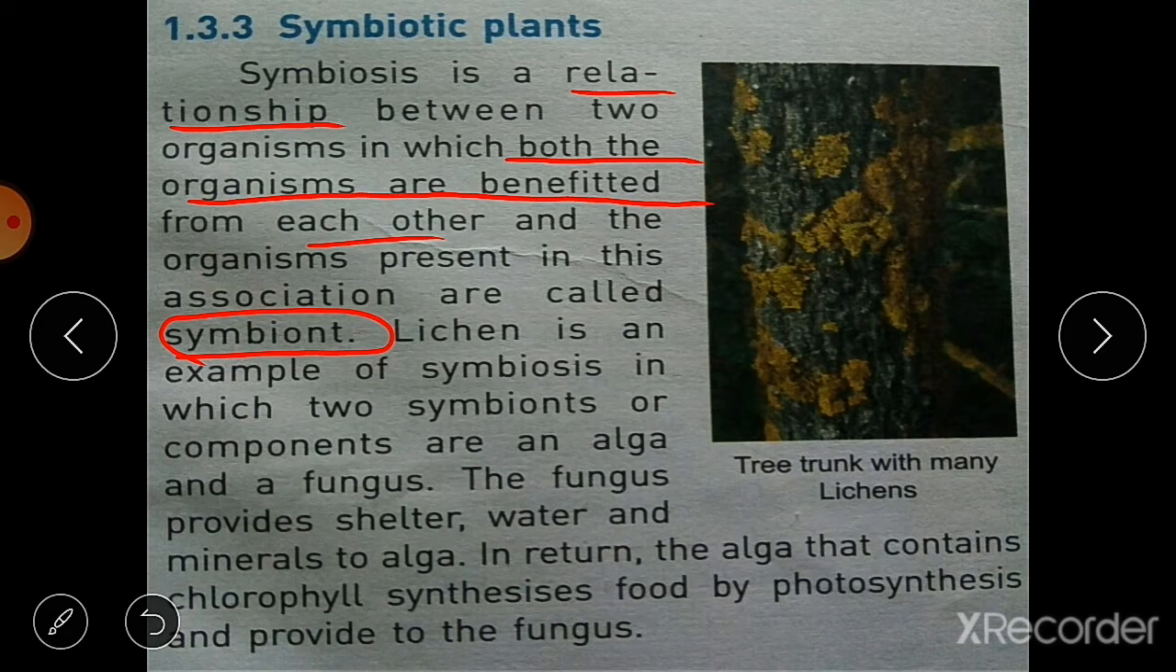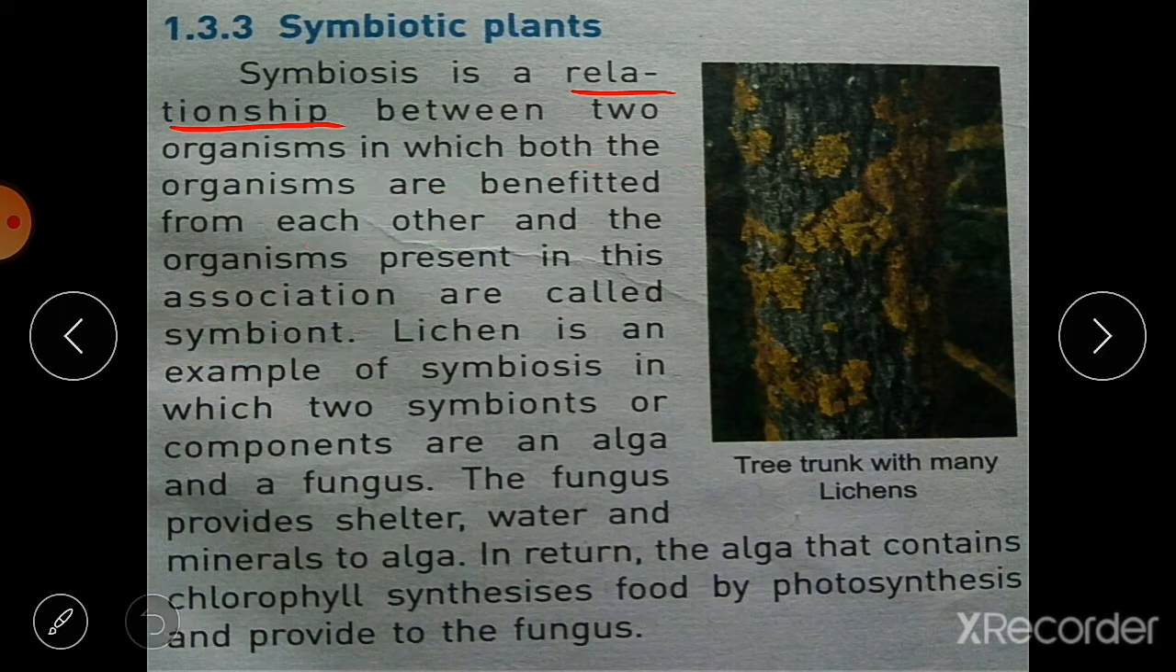See, in parasitism we have seen that one organism is getting benefit and the other is not getting benefit, that means it is losing. In saprophytic plants, they do not depend on a host, they are only getting their food from the dead and decaying matter. In symbiotic plants, both the organisms depend on each other, and they both are getting benefits from each other. This type of association is known as symbiosis, and the organisms are known as symbionts.